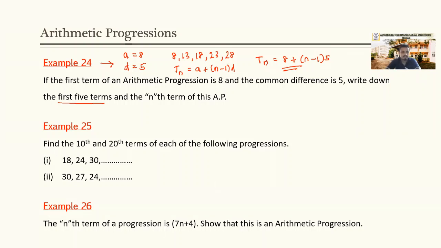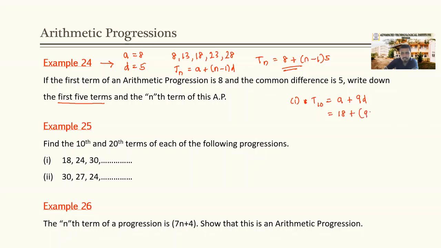Example number 25. Find the 10th and 20th terms of each of the following progressions. If I take the first one, the 10th term, T10, should be what? a plus n minus 1 into d, that means 10 minus 1, 9d. So the first term is 18.